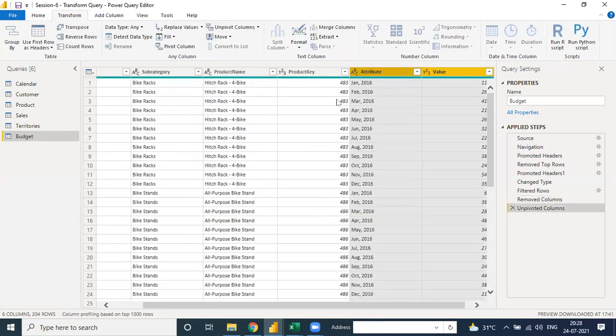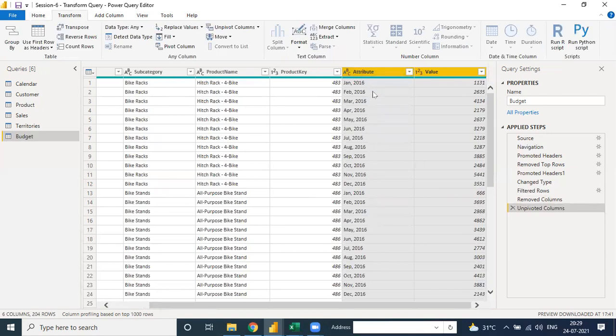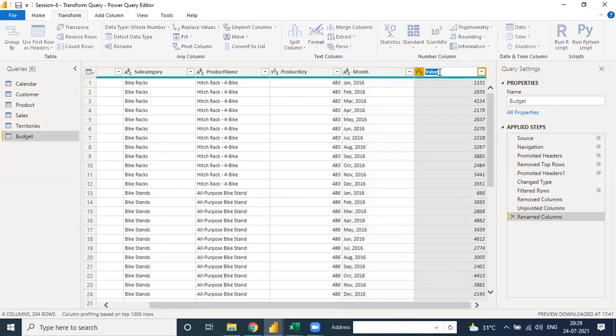Unpivot Column. Unpivot column means the column data is transformed into rows. See, there is a month and there is a total value. Any doubt? Unpivot column is used when your data has many columns but we need to separate those columns into rows. Then change the name here to Month, and change the name here to Budget Amount, because we need to compare with the sales now. That's why we need to change this kind of formatting or query.